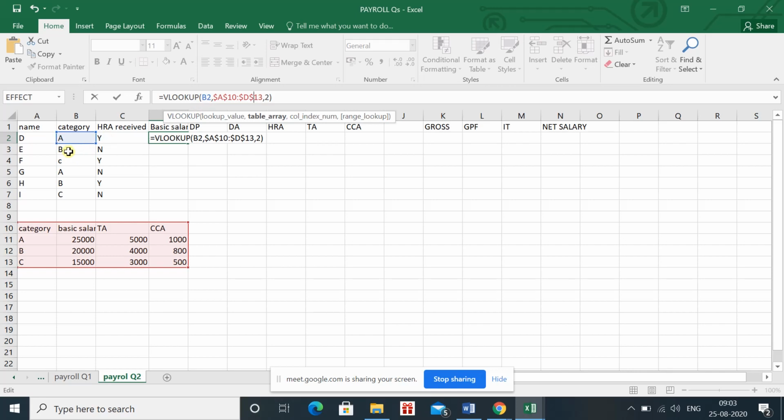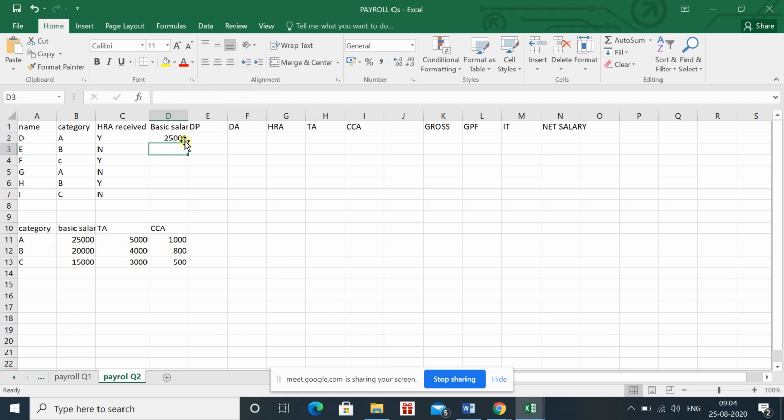If I drag to the next column, it will automatically take B3, then B4, B5, B6, B7. But we want to fix this range. This is the range. We want to fix it, and 2 will also remain fixed as we have just given the value, not a particular cell. So just press enter and drag it.